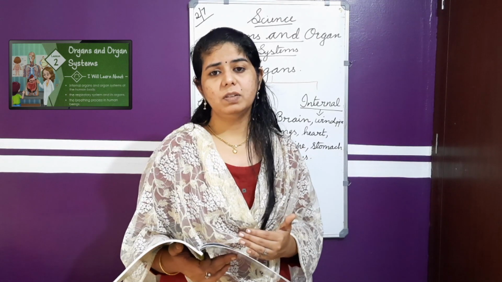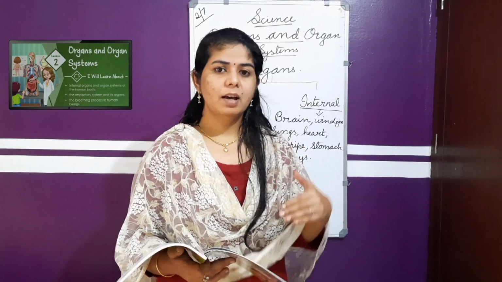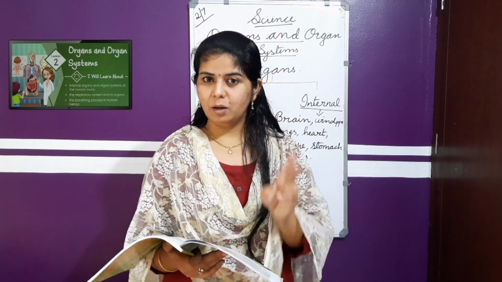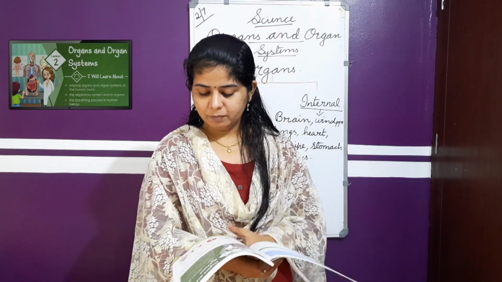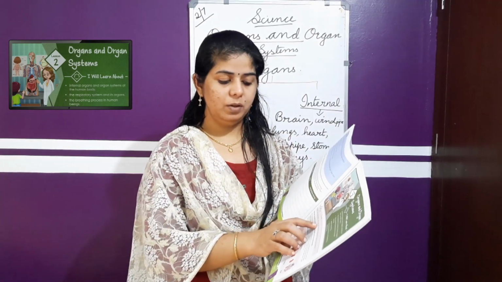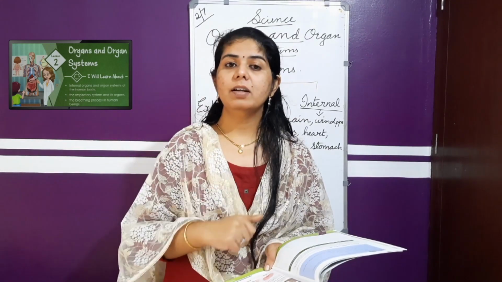The next part we will take in the next class and do the work given. So you have got two works now. One is given on page number 7: When we breathe, we use air. What happens to the air we take in? The other one is: write the functions of the brain and internal organs, any 4. So do it.